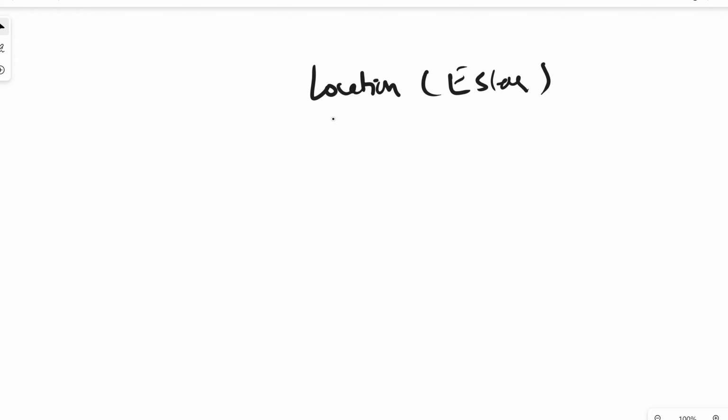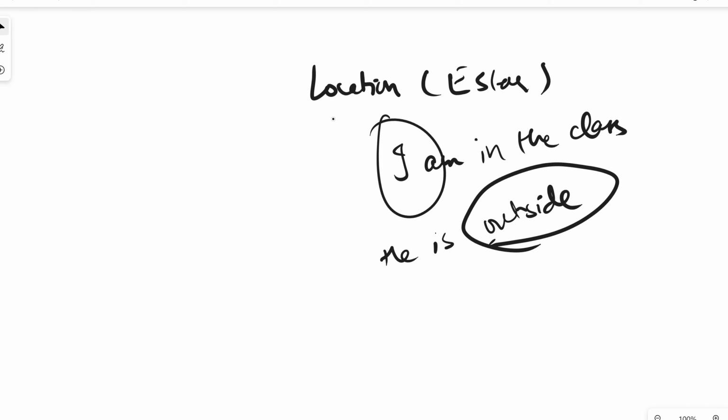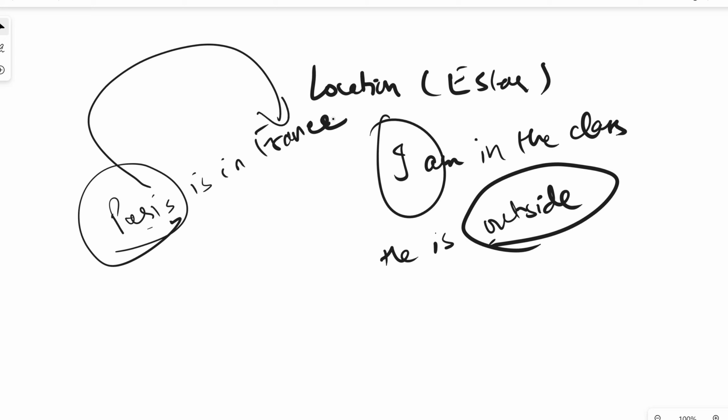Now, what do I mean by location? For example, if I say I am in the class, I'm talking about my location. Where am I? I'm in the class. If I say he is outside, again, I'm talking about his location. Where is he? He is outside. If I say Paris is in France, again, I'm talking about the location of Paris. Where is Paris located? It is located in France.